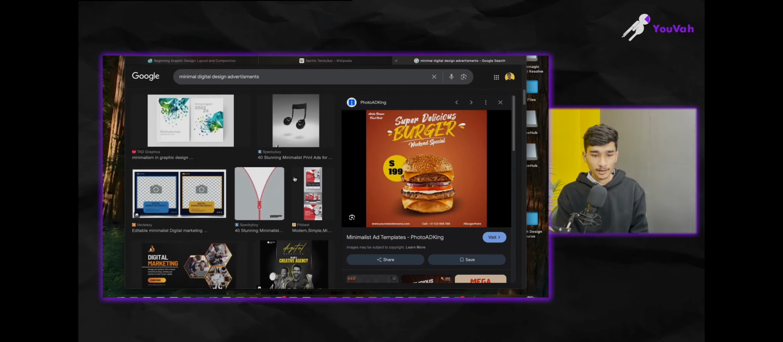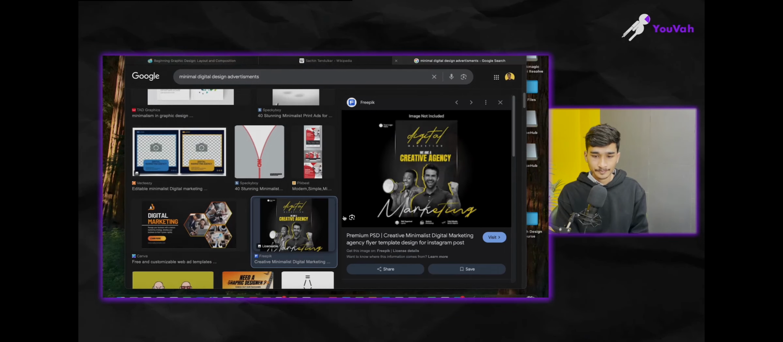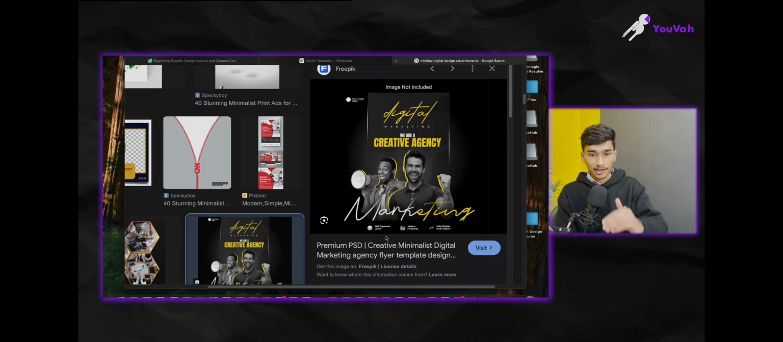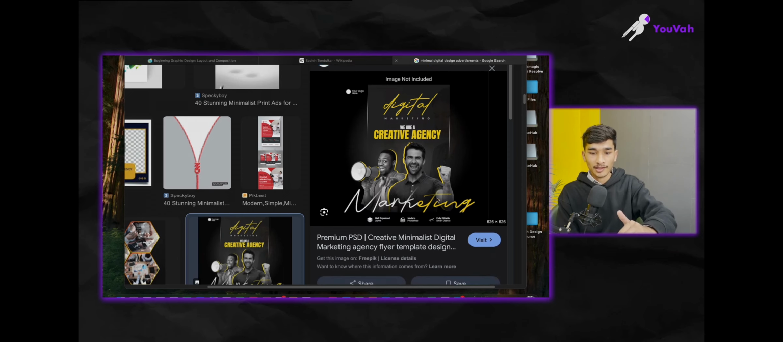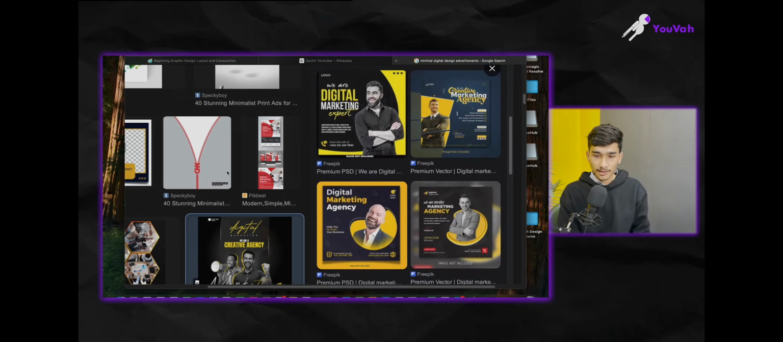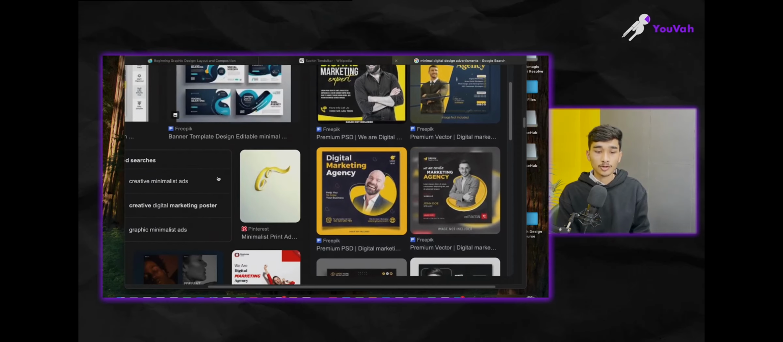All right, see this one, this is an advertisement of a digital creative agency, where you can directly see that this is digital marketing, we are a creative agency. Then they have highlighted marketing again, though marketing was mentioned earlier also. And then other things, that it is well designed, made in Photoshop, fully editable. So they have mentioned all these things also. All right, so these are minimal designs, not too minimal.